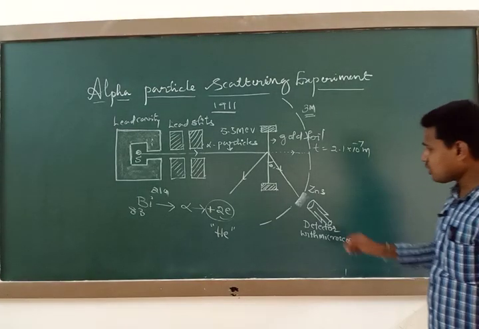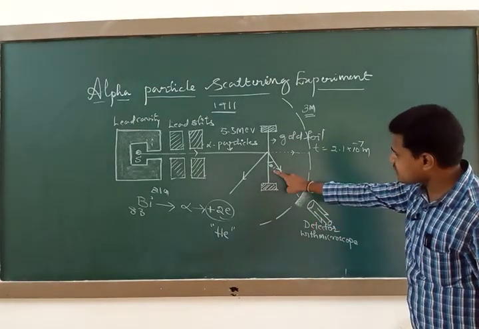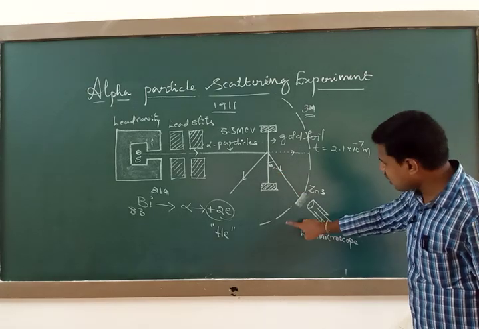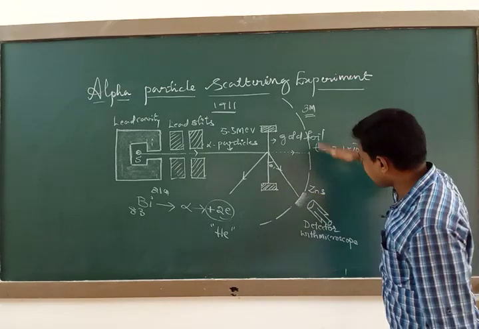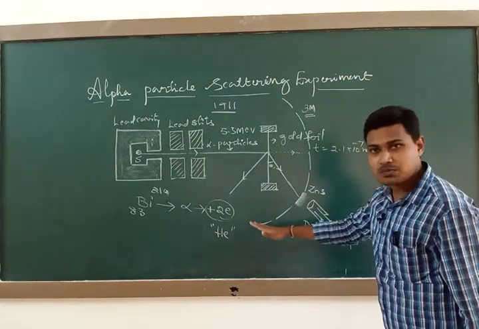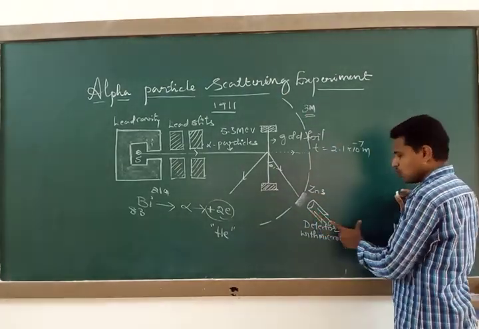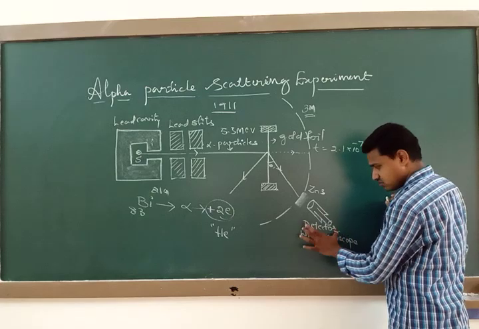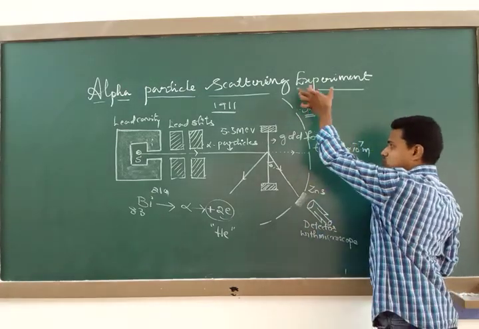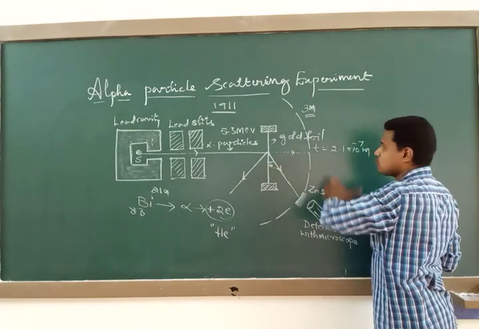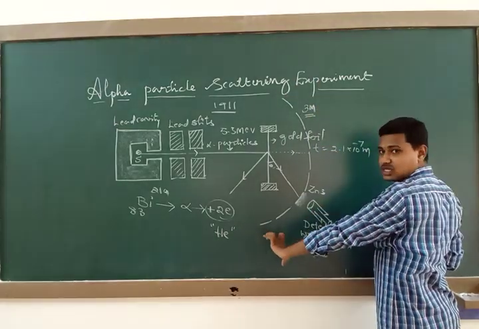Then further, for different scattering angles theta, they have counted the number of alpha particles scattered in all directions. How is that possible? This is possible with the help of a detector, and this detector has a provision to move along like this. It has a circular scale, and we can move it along the circular scale also.